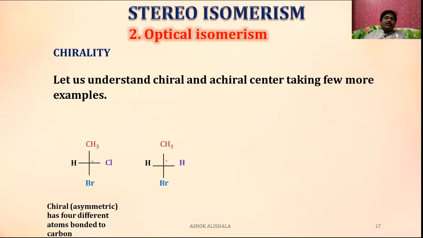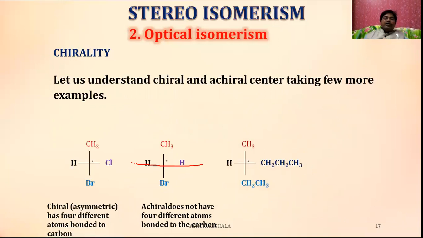Now let us see the other one. The methyl group is there, hydrogen, bromine, and hydrogen. So here it is not a chiral center. Why? Because the four groups are not different. This can be bisected into two equal halves, like this. That's why it is not chiral; it does not have four different atoms bonded to the carbon atom.